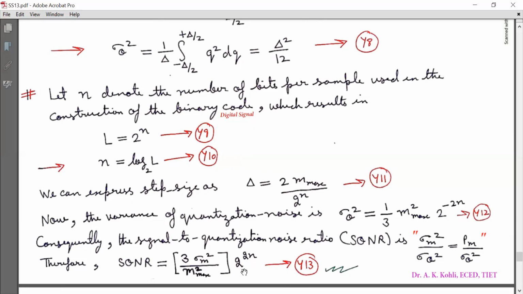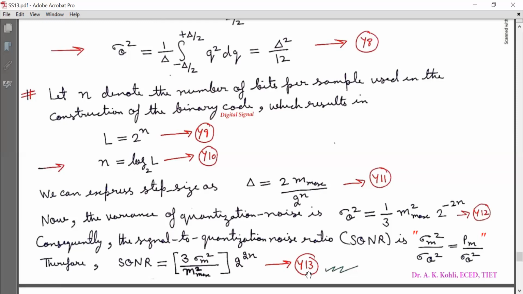So this is the final formula for signal to quantization noise ratio determination, that is equal to 3 sigma m square by m max square into 2 raised to the power 2n, that is equation y13.